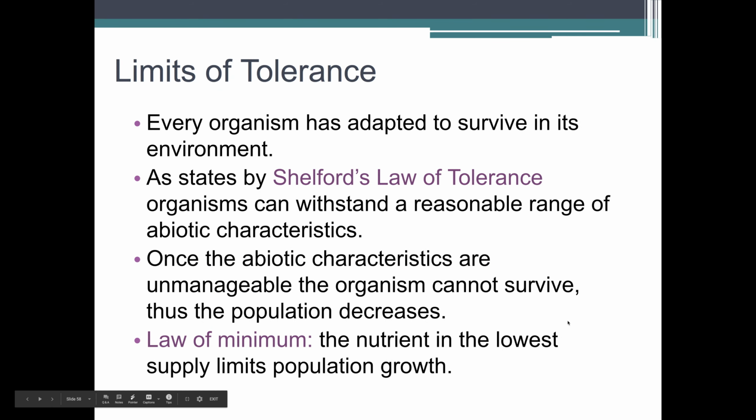Okay, so limits of tolerance. Every organism has adapted to survive its environment. As stated by Shelford's law of tolerance, organisms can withstand a reasonable range of abiotic characteristics. So once the abiotic characteristics are unmanageable, the organism cannot survive anymore. Thus the population will decrease. Okay, and so the populations will vary.